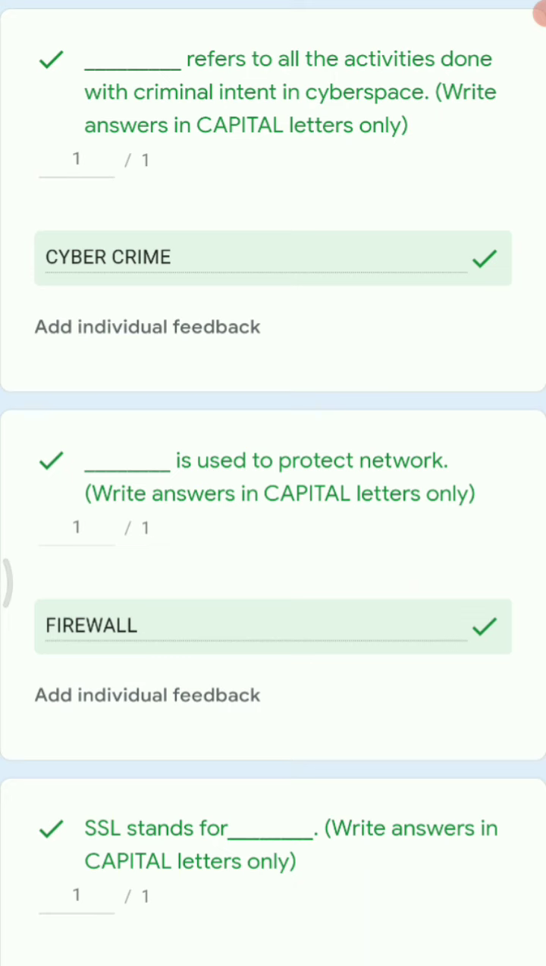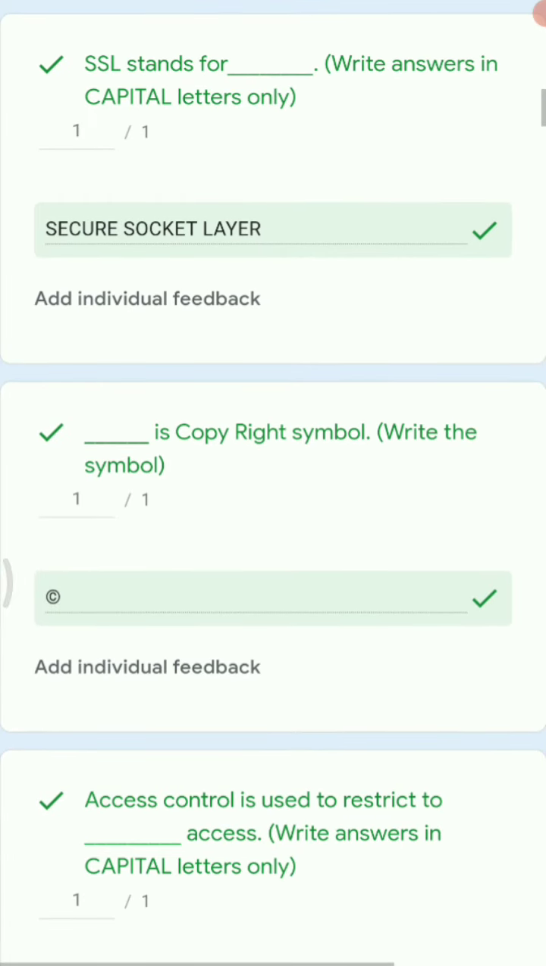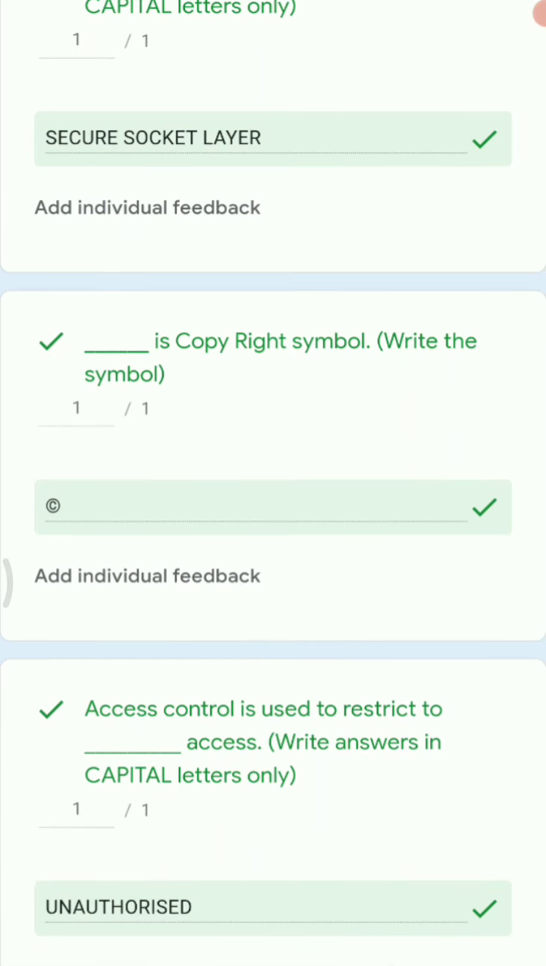Next, dash is used to protect the network. So always security procedures are used. So firewall is one of the security procedures which is used to protect the network. Next, SSL stands for. SSL is also one of the security procedures and it stands for Secure Socket Layer. Next, what is the symbol of copyright? So the symbol of copyright is a circle in which you have a C written. Okay, so you can see on the screen.